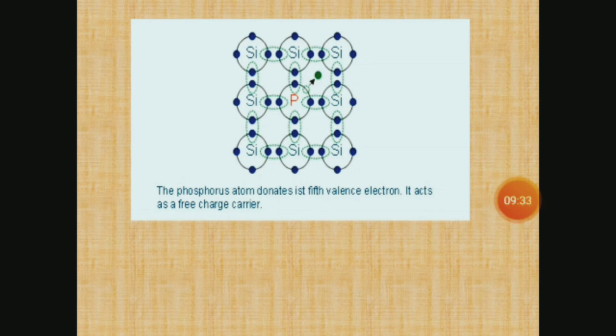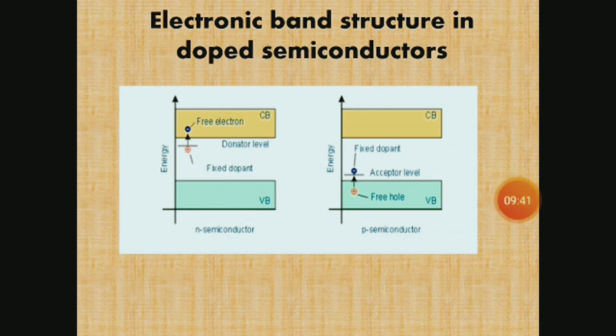In this case, electrons are the majority carriers, so electrons move freely in the conduction band.